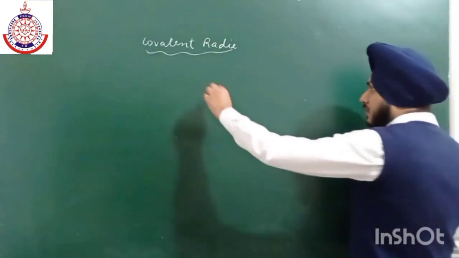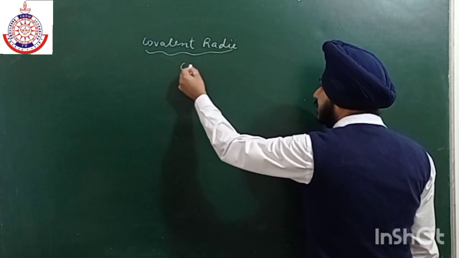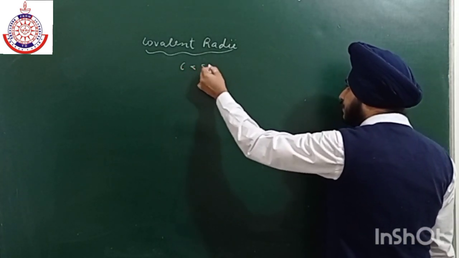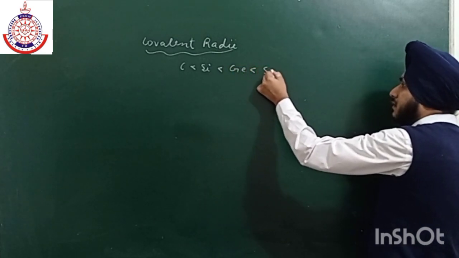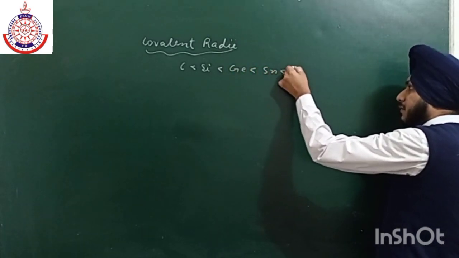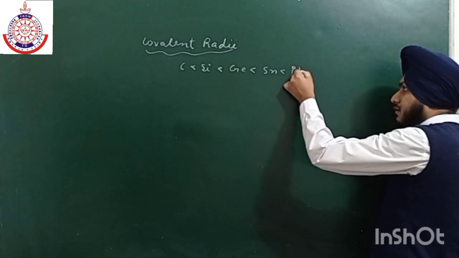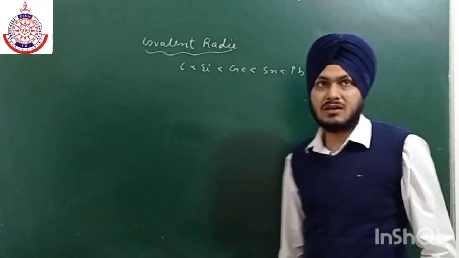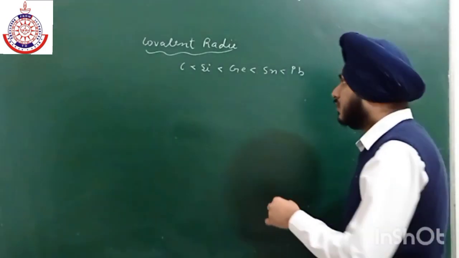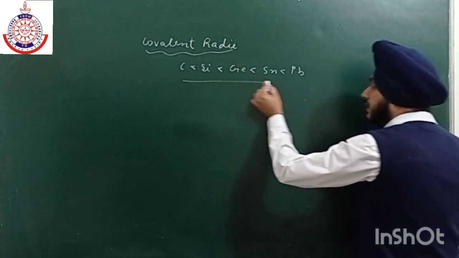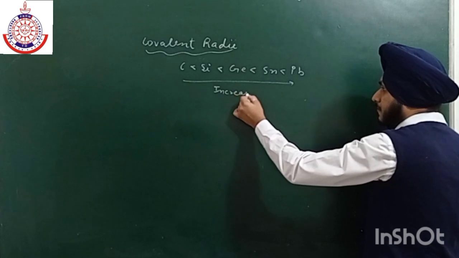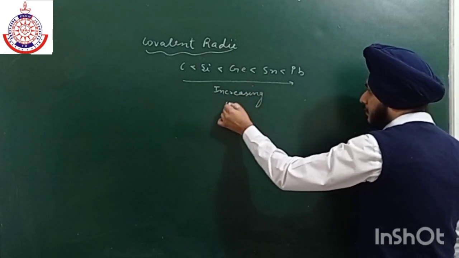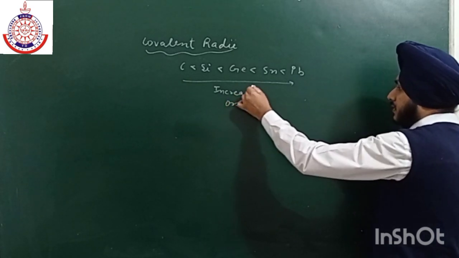That order is carbon, then we have silicon, then germanium, tin and then lead. This is the increasing order of covalent radii.